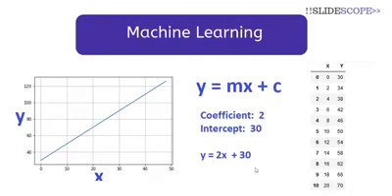Now it is like a function. We can supply this function to our machine. We can teach this function to our machine, and now for all the future values of x, we have to put the values of x in this equation, and we can get the value of y.